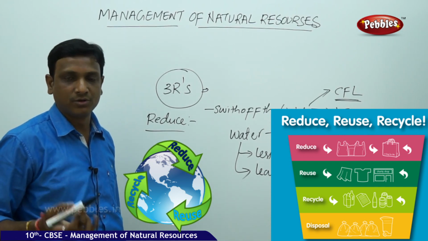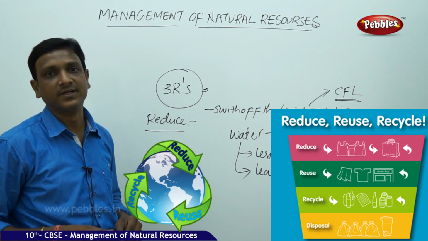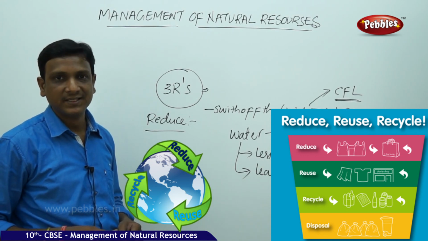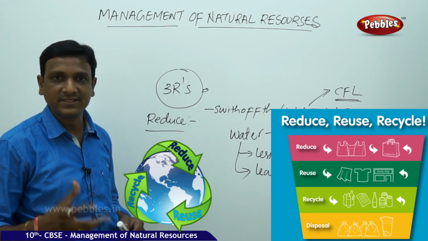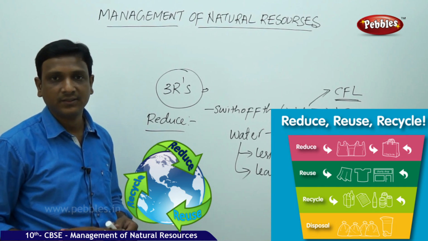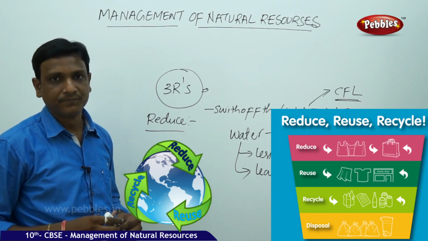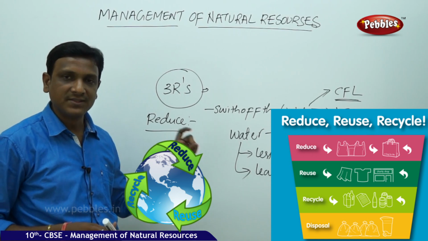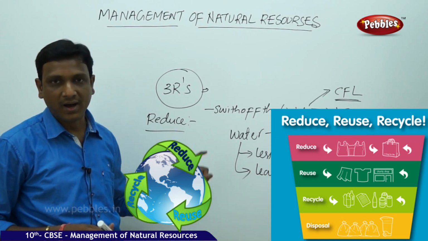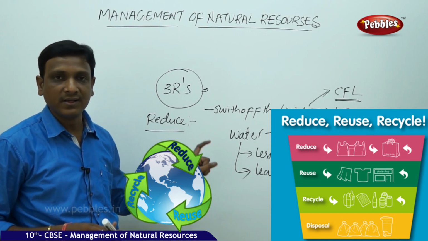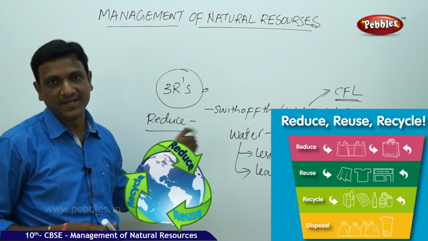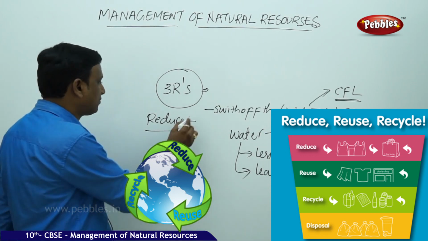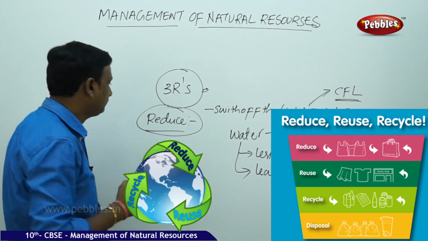Otherwise, drop by drop, a lot of water is wasted, at least a bucket a day. So count how many buckets of water are wasted in 1 month or 1 year. It will be a very large amount. So with these little or simple steps, you can take part in the conservation or protection of natural resources. So this is the first one, reduce.